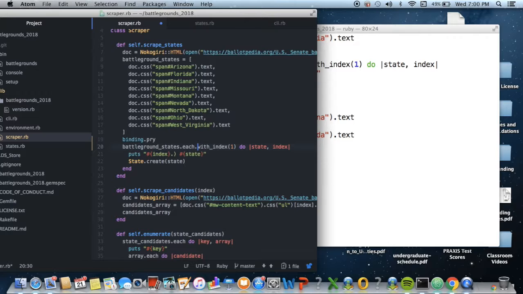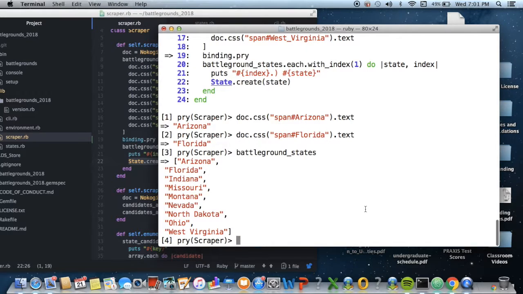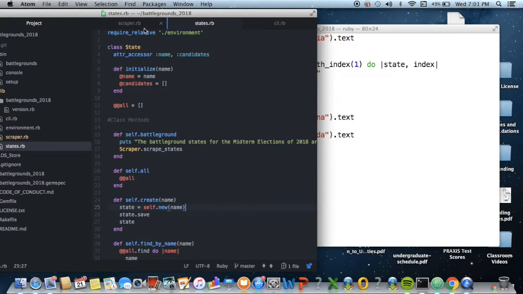So I used each with index starting with 1, and then I iterate that by state and index, and then I put out first the index, which will start with number 1, and then the name of the state. And then it'll have you create a new state object. So all of these states that will be iterated will also be new state objects, which I will show you later in the states class.